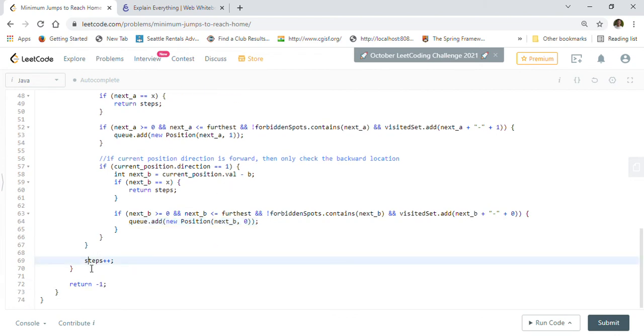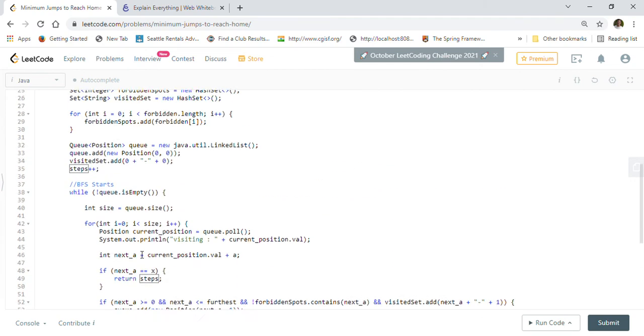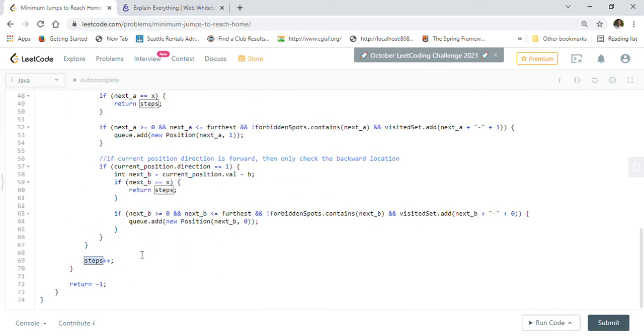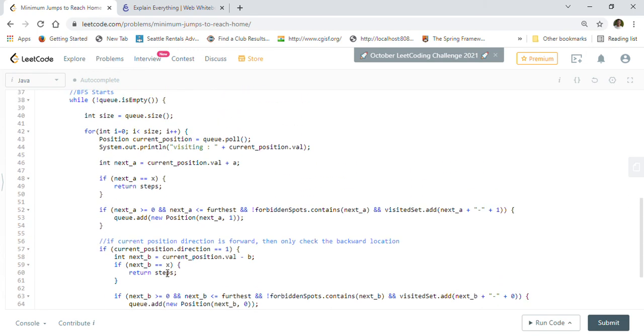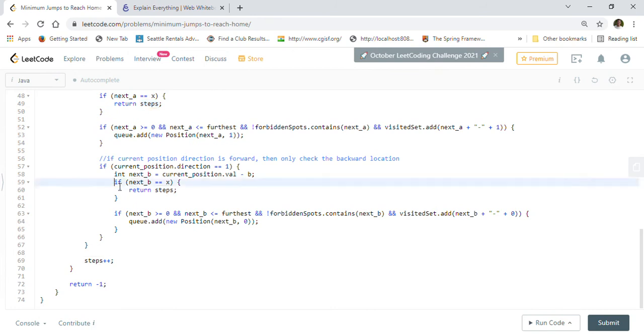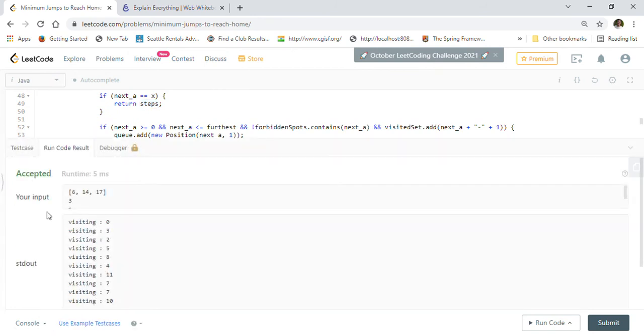And then we will increment the number of steps that we have taken in the BFS. And finally, if we cannot find the destination, we will just return minus 1, sorry, return -1. And whenever we find the destination in either going forward or backward, we will just return steps, right, here and here also, if we are finding the destination. So this is the approach that we are taking to solve this problem.